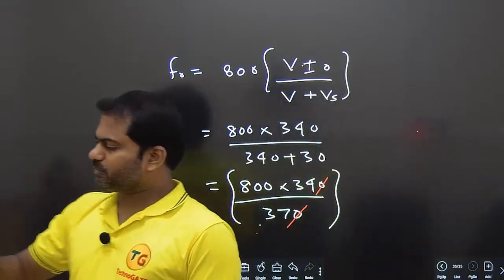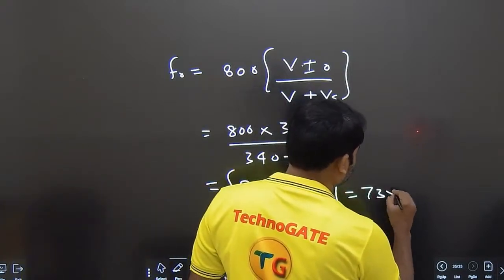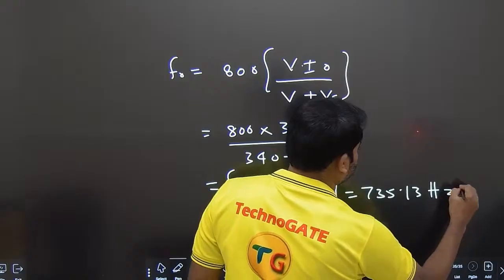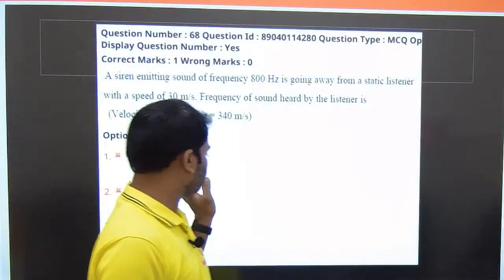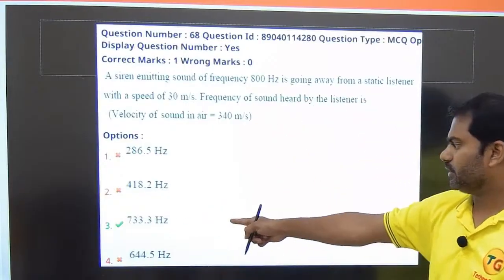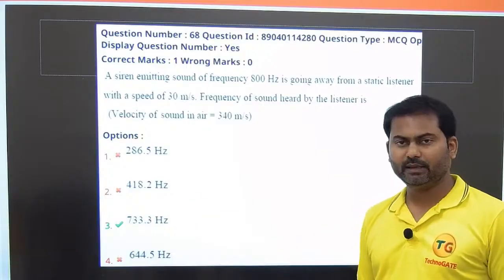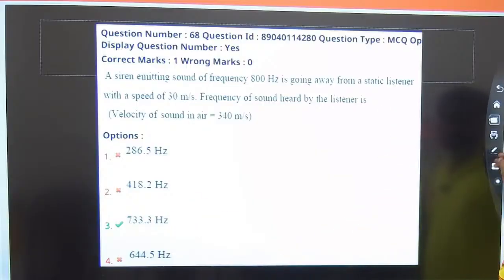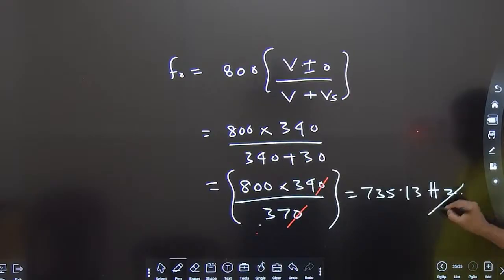It is coming approximately 735.13, and it is matching with the option approximately near to option number 3, 733. That's how we will be giving the answer for this question as option number 3. Very straightforward question from Doppler effect. You can copy this and this as well, and this is the solution.